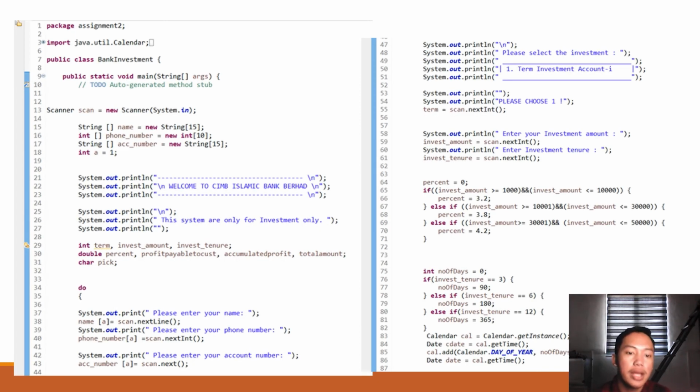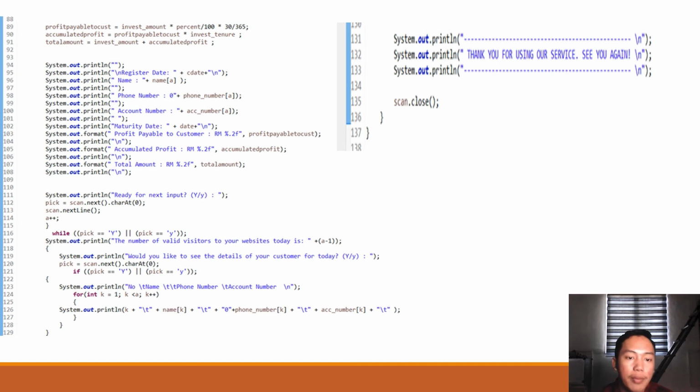Here is my coding, and I have declared some variables here, which are name, phone number, and account number. I have put the maximum values, and for the loop I will use do and while. For the selection structure, I use if. These are the process coding and these are the output coding.